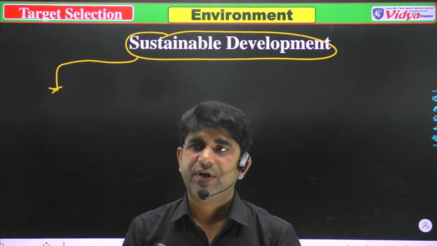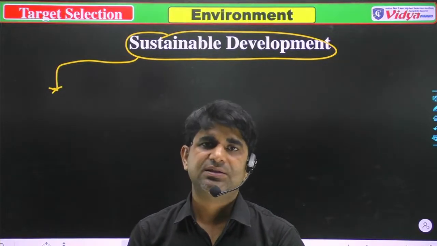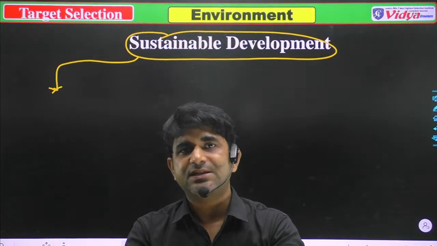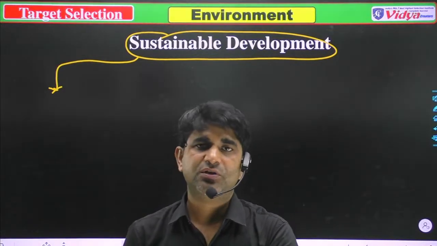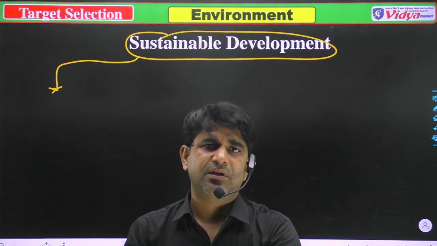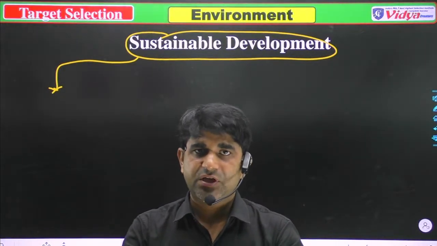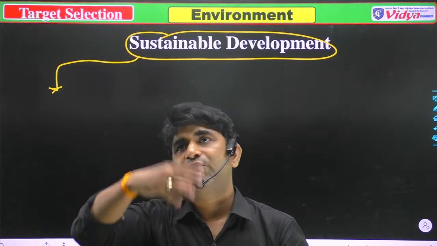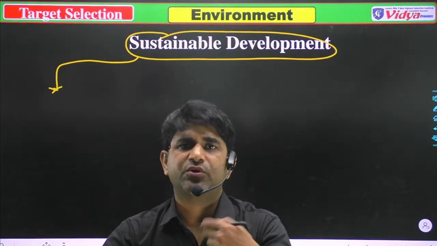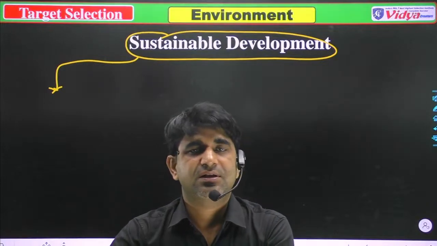That is why, whenever someone asks you what you mean by sustainable development, you can say it is a term which includes all the things necessary for living beings. By living beings we mean every organism. We talk about those things which are necessary today and which will be more necessary for our upcoming generations. We understand today's needs and we also think about future needs. That type of development is known as sustainable development.